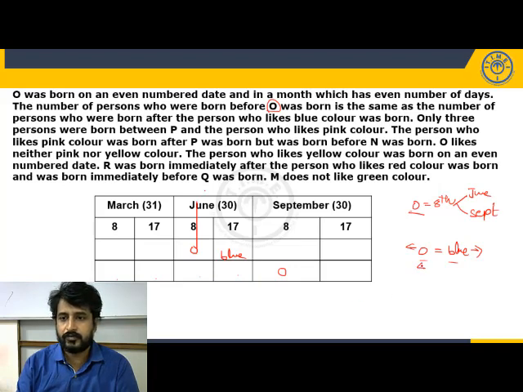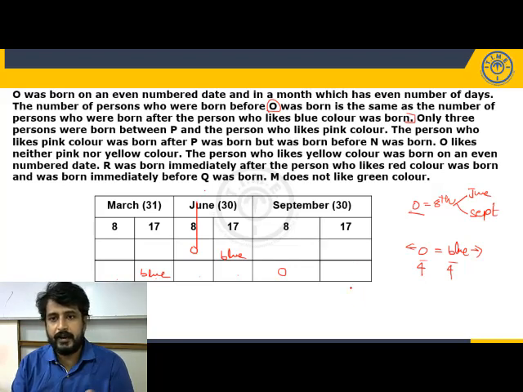So after blue there have to be 4 persons. Where can I fix blue? March 17th. Now we have completed up to here, and we have two possibilities. We are unable to eliminate either possibility, so both are there.